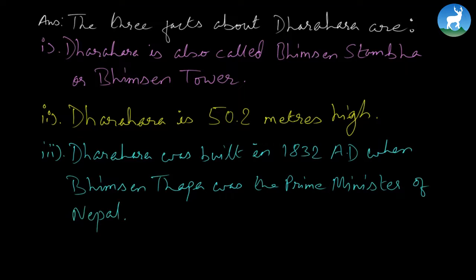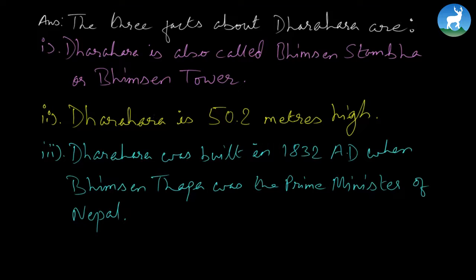And remember one thing, when you write answers like this, never begin your answer saying it is also called Bhimsen Stamba. You'll always have to mention what it is that is called. So always be very specific with the answer. You can, however, use it if you are to begin the second sentence here. Dharara is also called Bhimsen Stamba or Bhimsen Tower. Now if you want to write this in your second sentence, it is 50.2 meters high. But you cannot begin your answer with it.